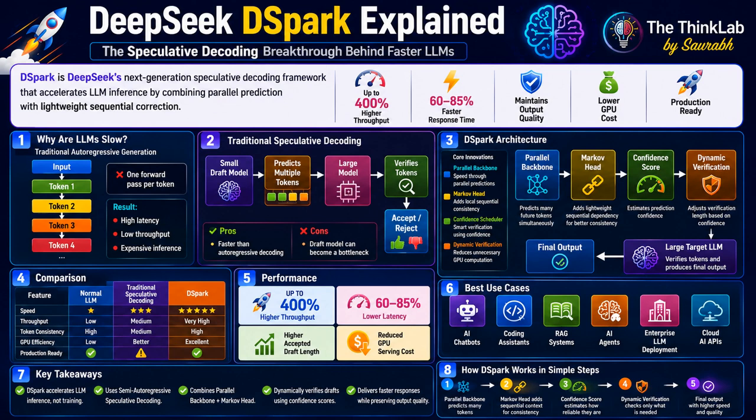So let's summarize the key ideas in this video. Large language models are slow because they generate only one token at a time. Speculative decoding speeds this up by using a smaller draft model. DeepSeek DSpark improved speculative decoding with a semi-autoregressive approach, right? It combines a fast parallel backbone with a lightweight Markov Head. It also uses confidence-scheduled verification to reduce unnecessary computation. As a result, we get faster inference, lower GPU cost, and better scalability while maintaining high output quality.